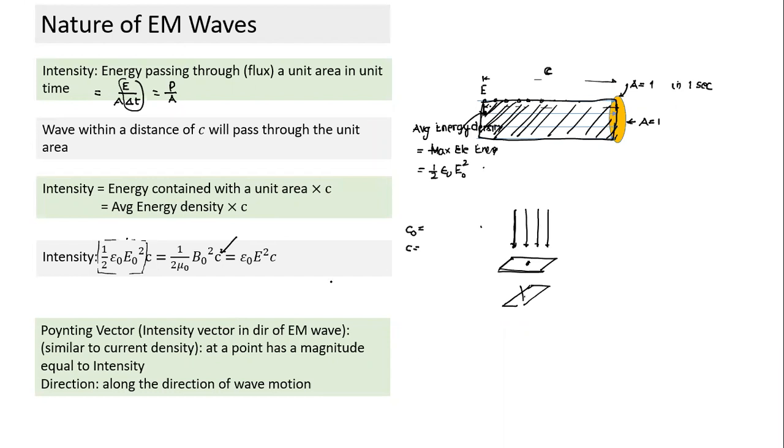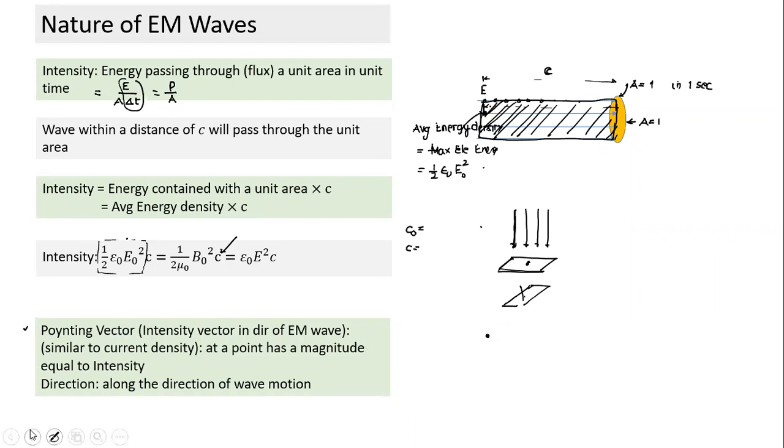So we define another term, the pointing vector, which is nothing but intensity. If some of you recall current density, the pointing vector is a vector at a particular point. What is the direction of this vector? It is along the direction in which the wave travels.